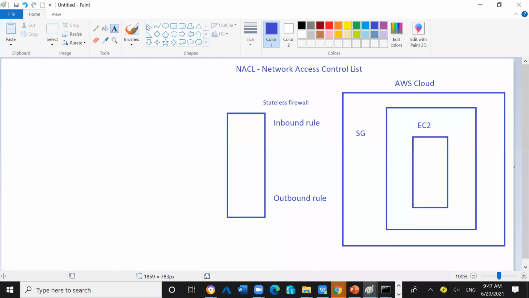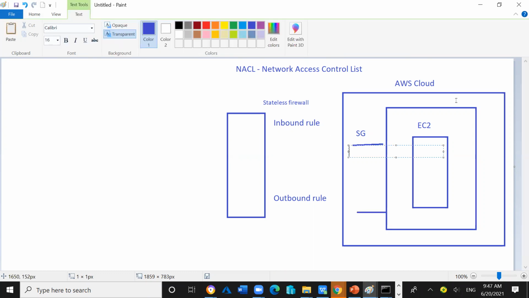And the security group will also have an inbound rule and an outbound rule.